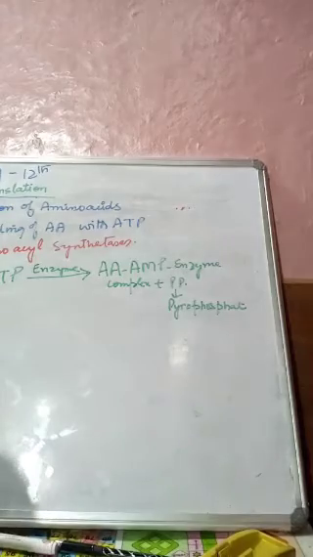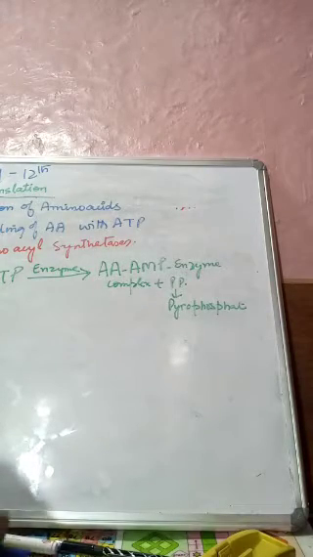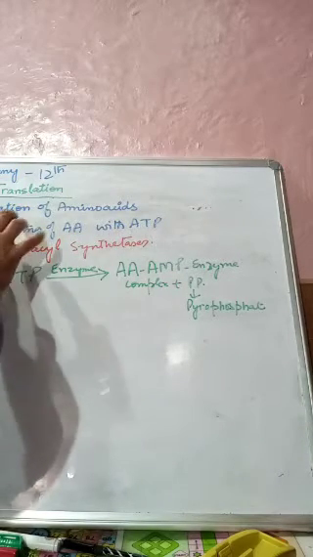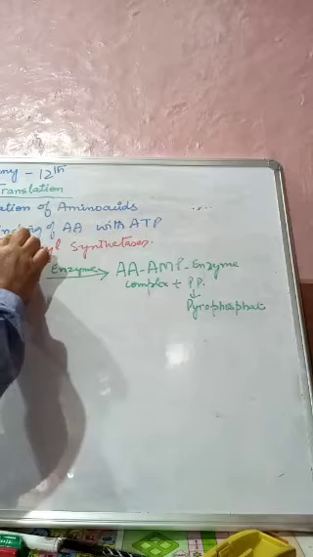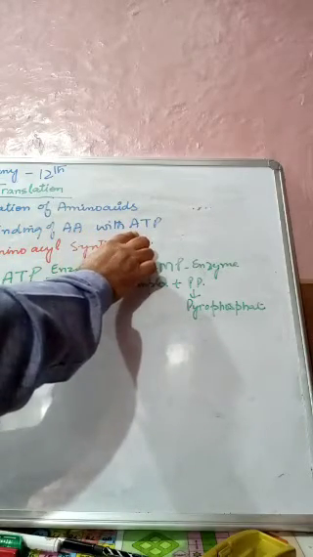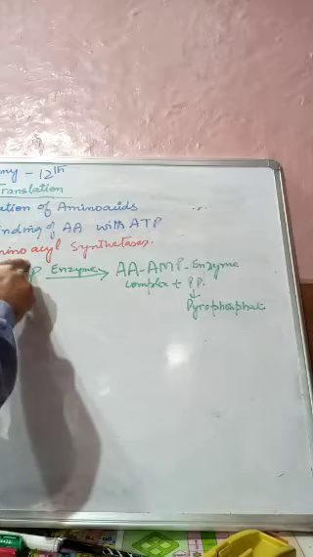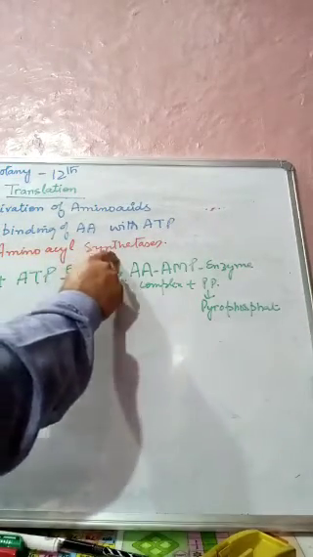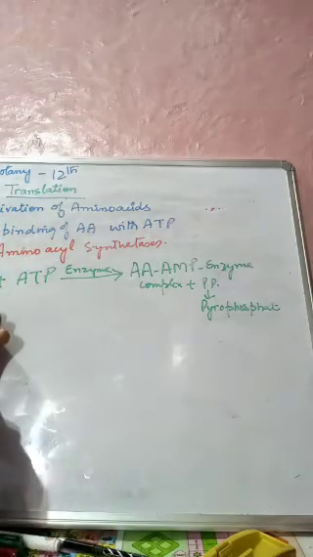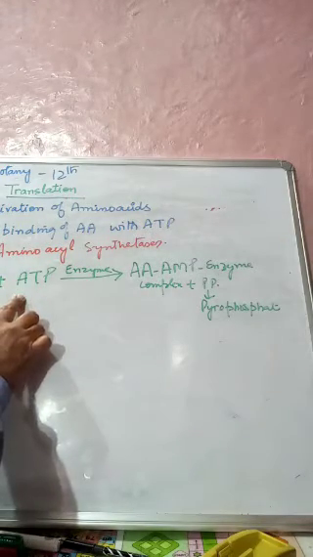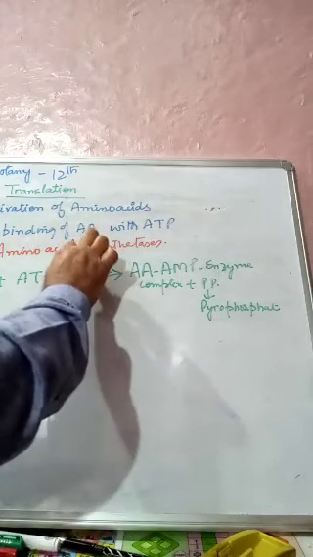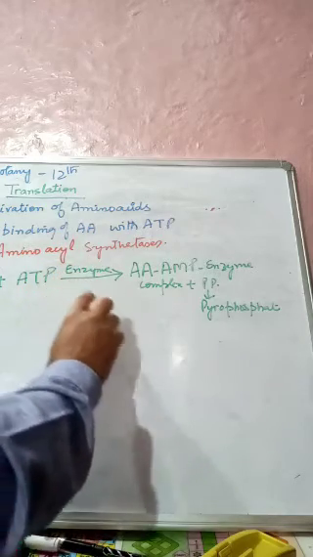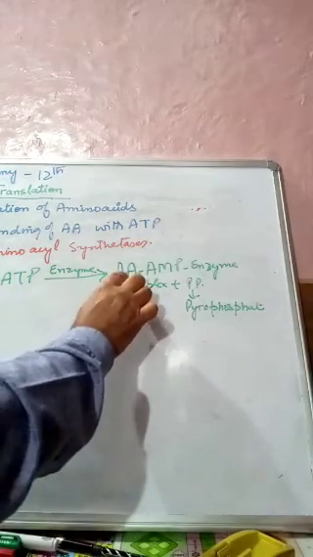So what we have discussed in this activation of the amino acids, this whole reaction is brought about by binding of amino acids with ATP. This step requires enzymes called aminoacyl synthetases. Due to this reaction, the amino acids and adenosine triphosphate are mediated by these enzymes, and what we will get is the form aminoacyl.